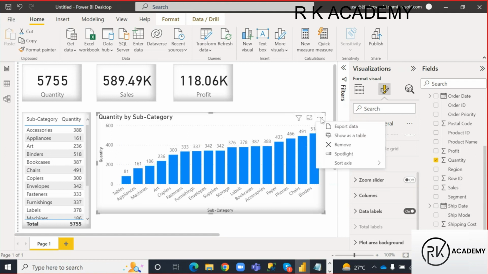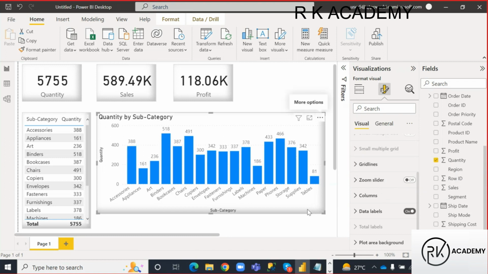Okay, ascending order based upon which category? Subcategory, right? Just click on that subcategory. So you can see pin to pin same information here, guys. Okay, what is your first subcategory? Accessories. How many quantities were sold? 388. I can see accessories here.